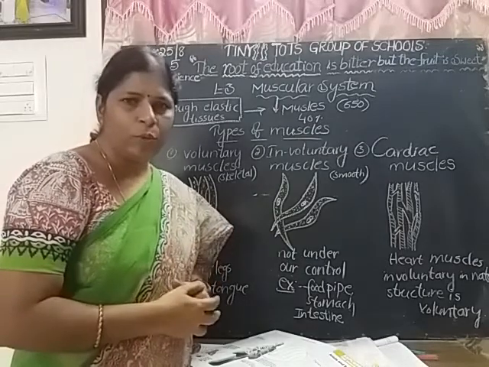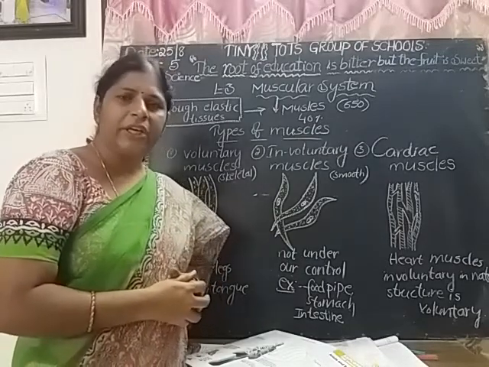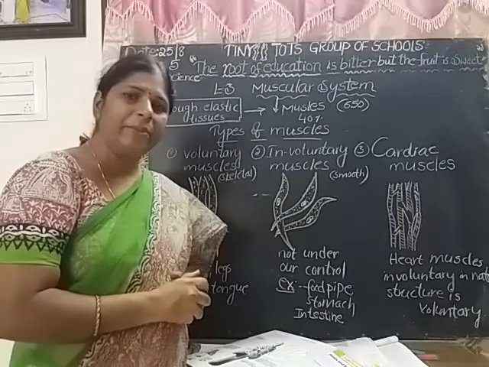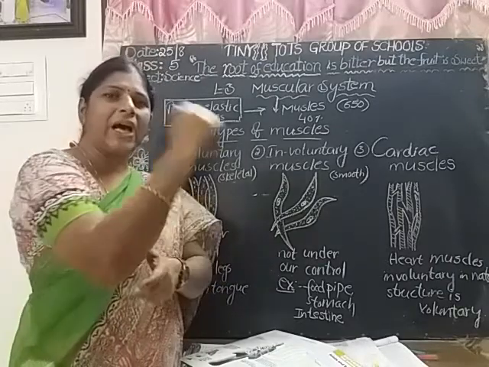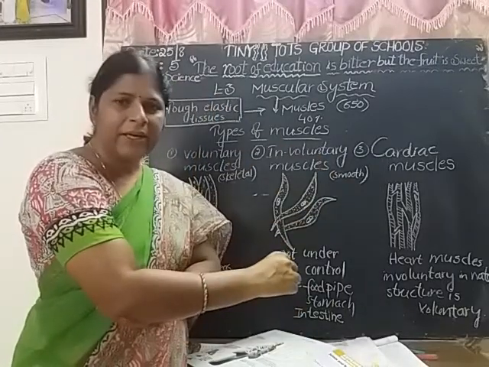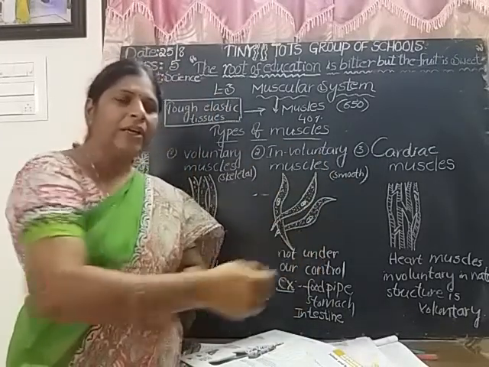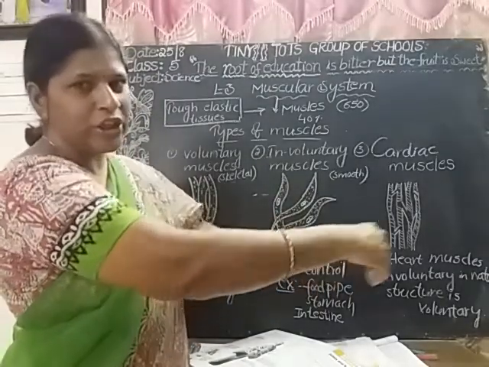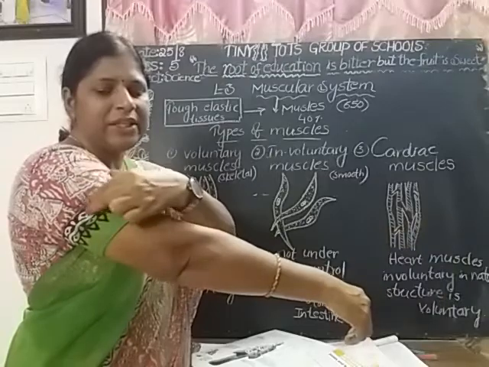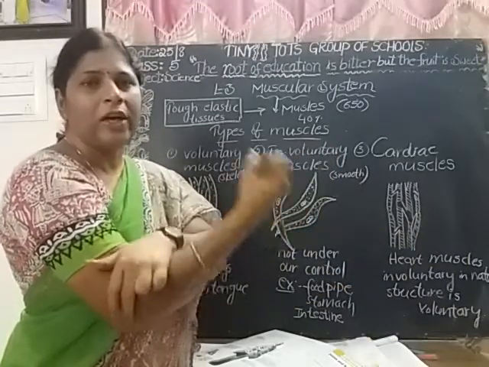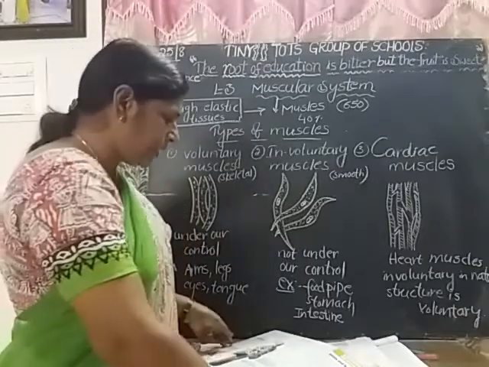At each joint there are ligaments. Ligaments are strong tissues that hold bones together. Tendons are the strong fibers by which muscles are attached to the bones. I will show you pictures.